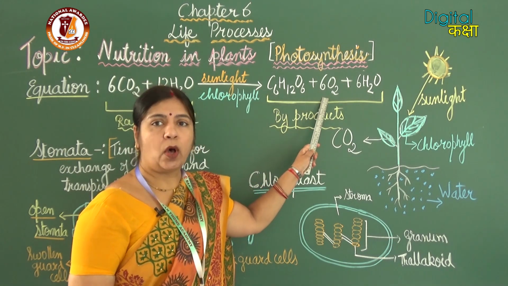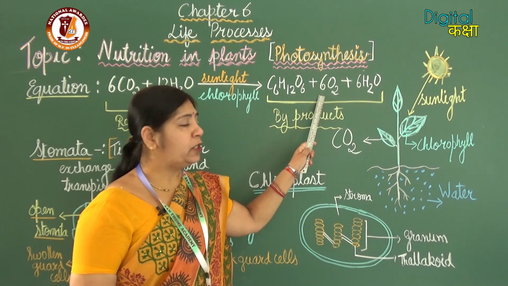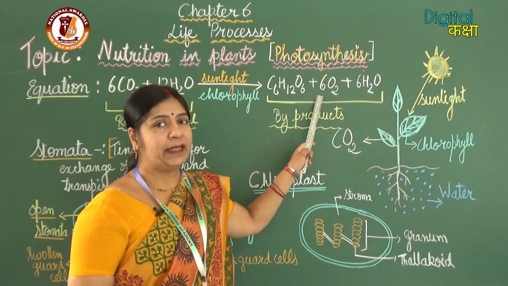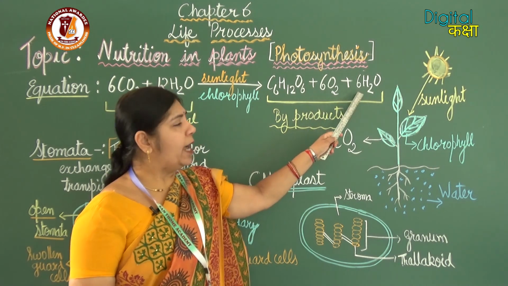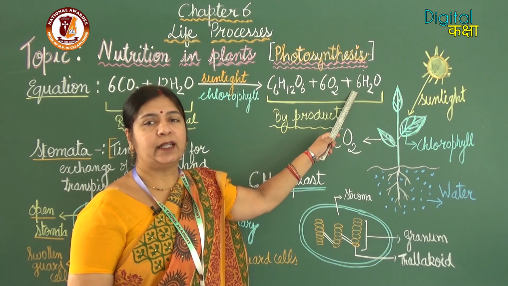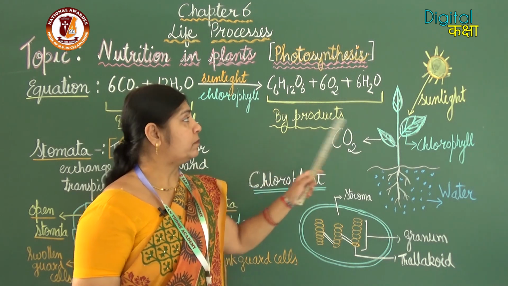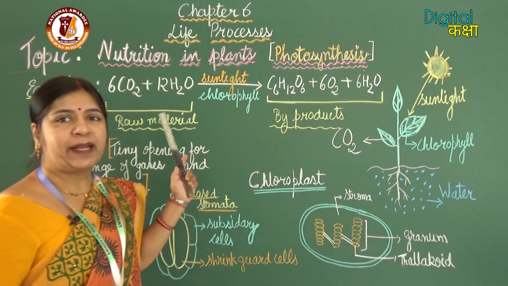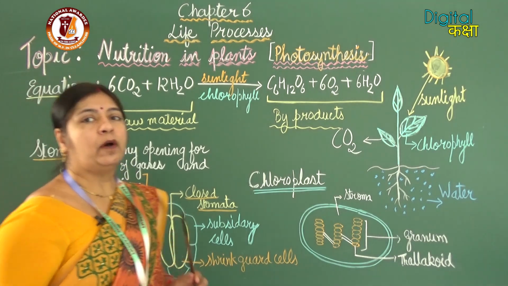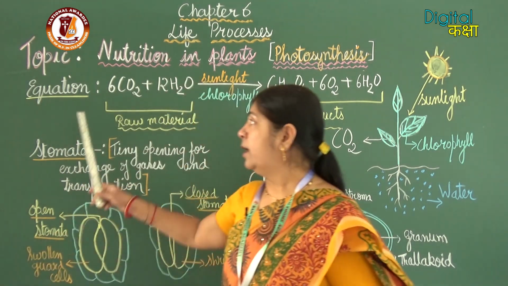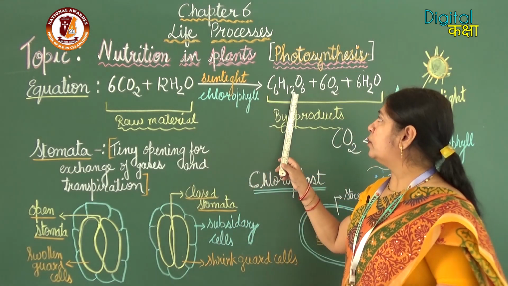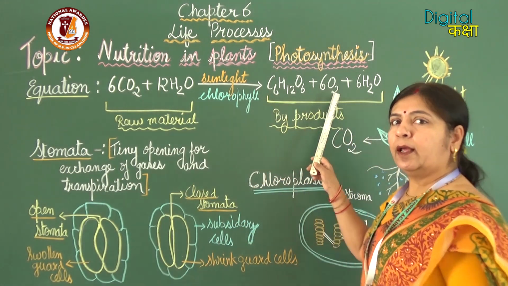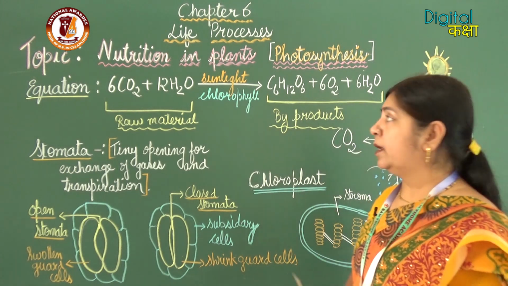Along with glucose, oxygen gas is released by the plants during the process of photosynthesis, and also water is released in the form of vapor. So this is the equation of photosynthesis: carbon dioxide plus water gives you glucose plus oxygen plus water.